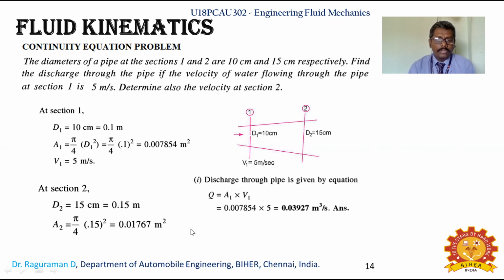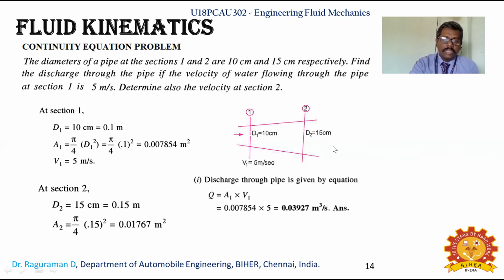For a liquid, we reduce the continuity equation to A1 V1 equal to A2 V2. So now the only unknown is V2, which we can find. First we find A1 V1, the discharge at section 1. You substitute the calculated A1 value and the V1 value, which is not calculated but given as 5 meter per second, so that you identify the discharge at section 1.